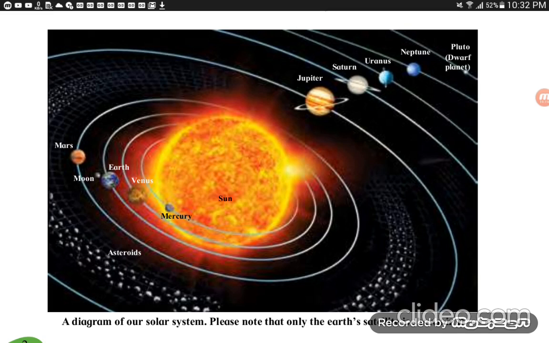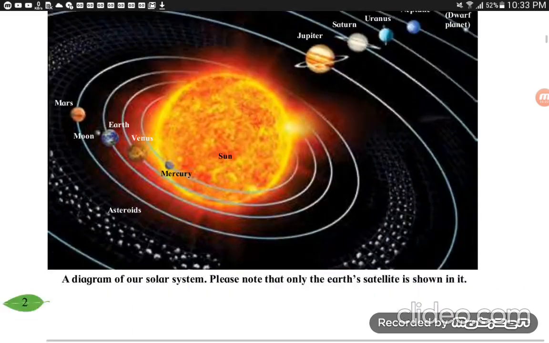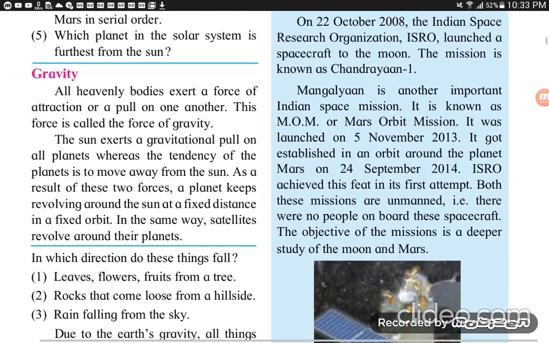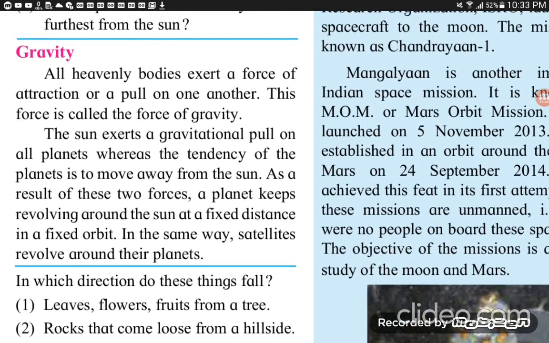All heavenly bodies exert a force of attraction or a pull on one another. This force is called the force of gravity.